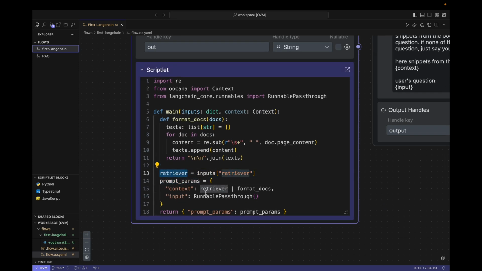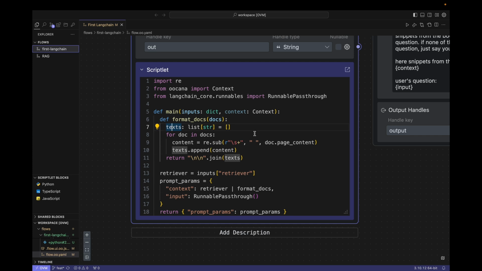Then I wrote it here in the context and used this symbol to connect it to a function called formatDocs. This symbol is a symbol specified by LangChain. I also wrote this formatDocs function. Let's see what I did. Here I used a regular expression, which is actually to merge the spaces and carriage returns in the document into one line. In this way, when AI reads it, it knows that this line should be treated as a whole. Then all the processed documents are merged into a large string, separated by a blank line in the middle.